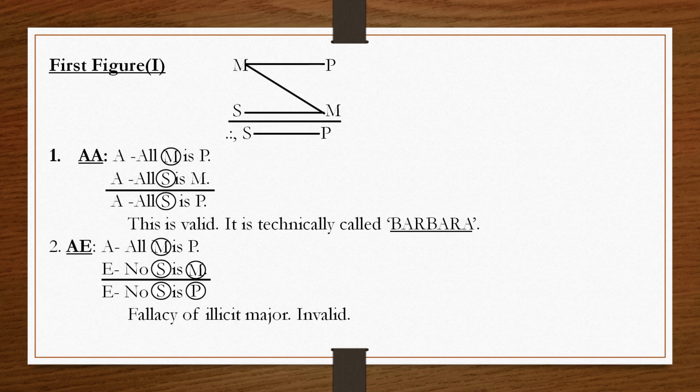Now, the first figure. As you know, in the first figure, the middle term is the subject in the major premise and the predicate in the minor premise. The first combination is AA. Here, both the premises are affirmative, so the conclusion is also affirmative. Both are universal, so the conclusion may be universal or may be particular.